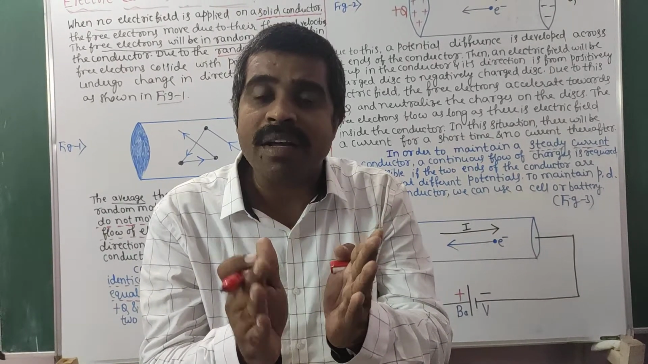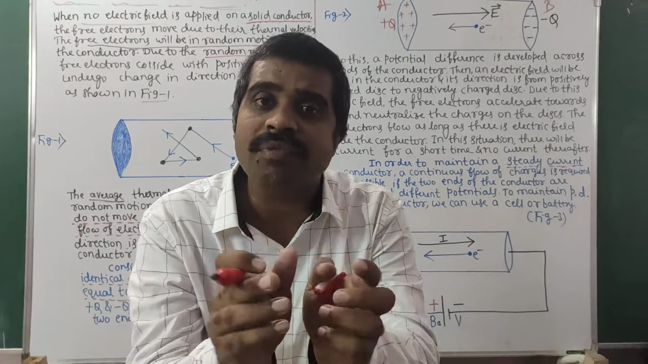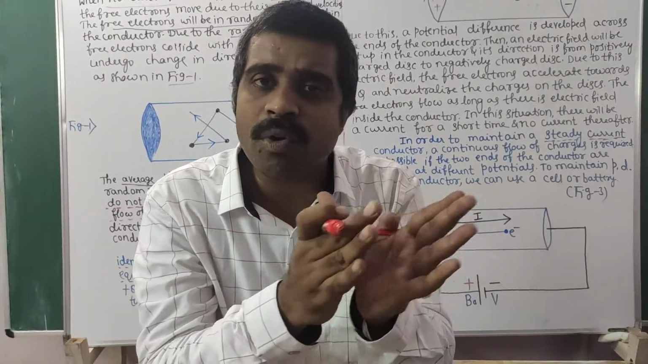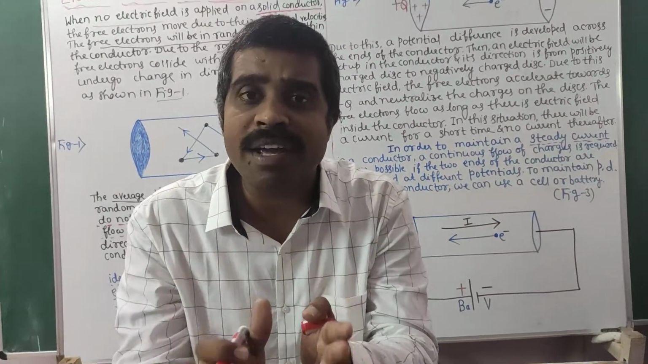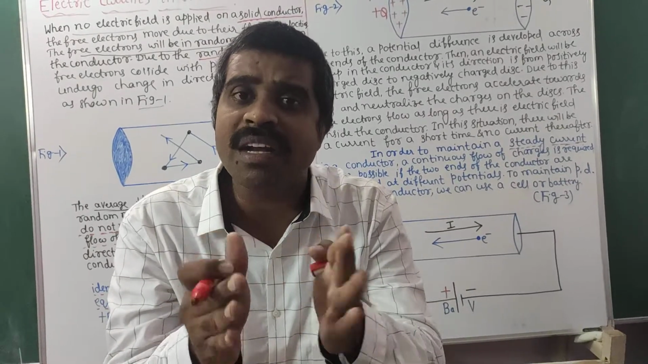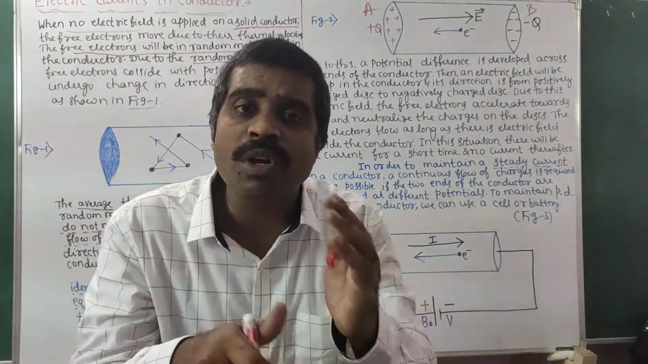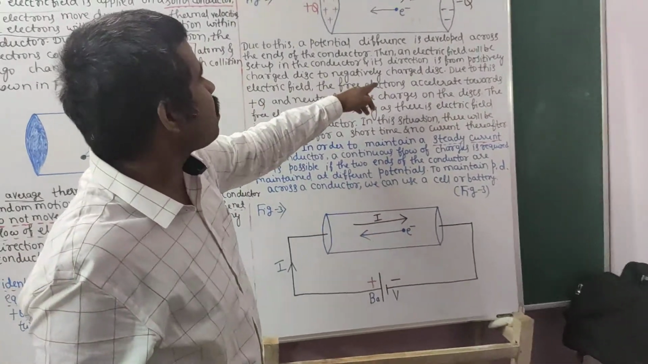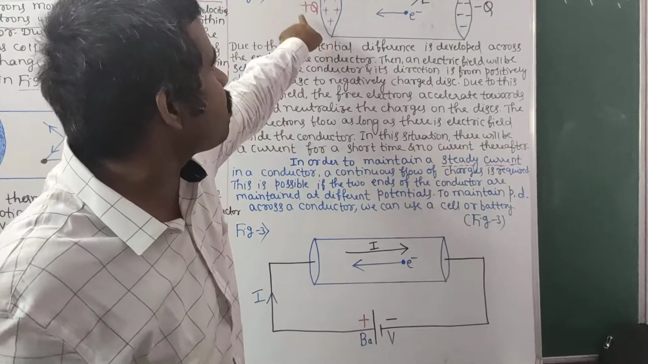This is not permanent. Current flowing through the conductor in this case is for a very short time. We fail to maintain steady current. To maintain constant current for a longer time is not possible. We can observe current flowing through this circuit only for a shorter time. Due to this electric field, the free electrons accelerate towards plus q and neutralize the charges on plus q.